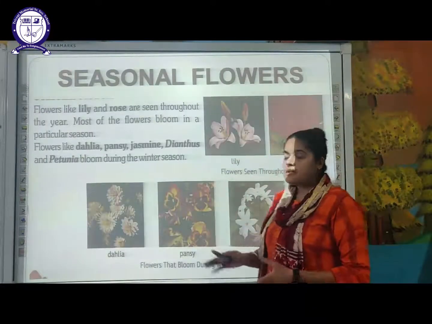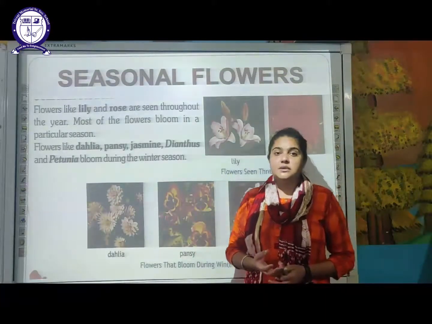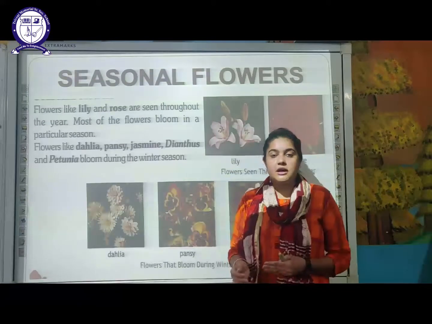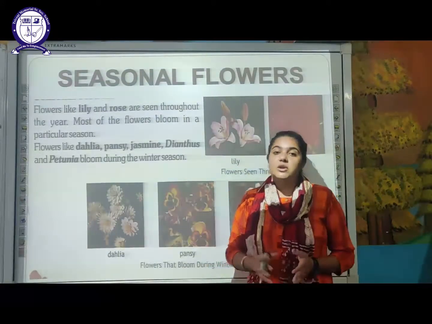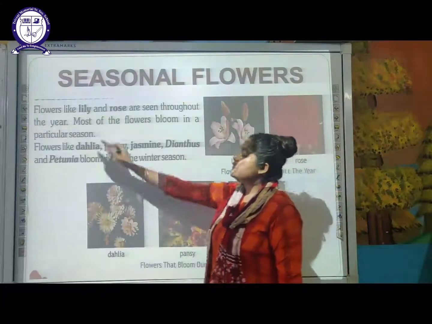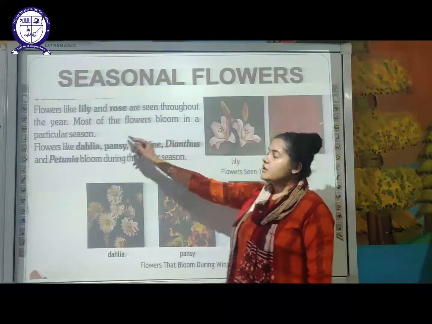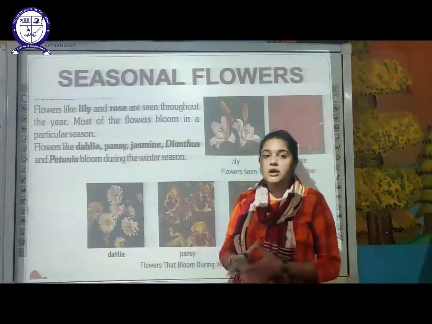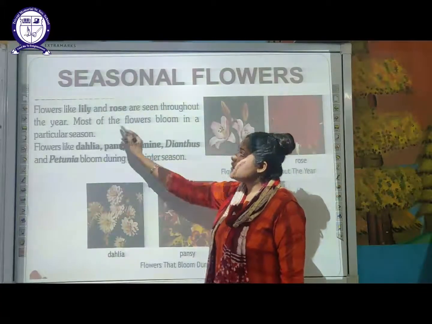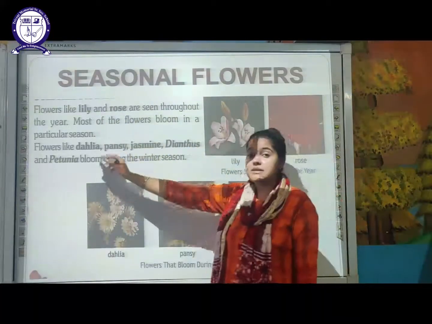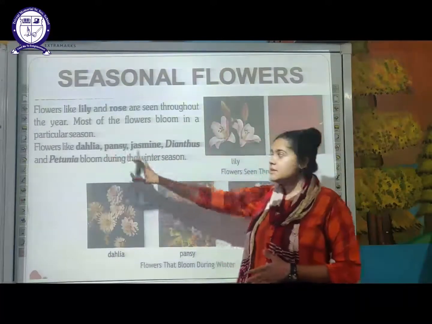Next, there are certain flowers, students, which generally bloom in a particular season. There are certain flowers which bloom throughout the year, but there are some seasonal flowers which you can obtain in a particular season. Let us discuss the first one. Flowers like lily and rose are seen throughout the year. So examples of flowers which you can obtain throughout the year are lily and rose. Most of the other flowers bloom in a particular season only.